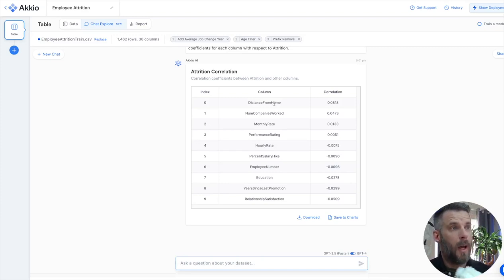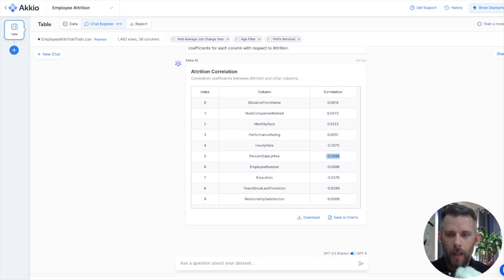So we see here the biggest things that are applying is distance from home. That makes sense, of course. Number of companies worked, I kind of suspected that. That's why I created that other field. Monthly rate, performance rating, hourly rate has a negative impact on whether they attrit or not. Percent salary hike has a negative impact. So we could look at that a little bit more. What is the percentage salary hike and what's its relation to it, that sort of thing.